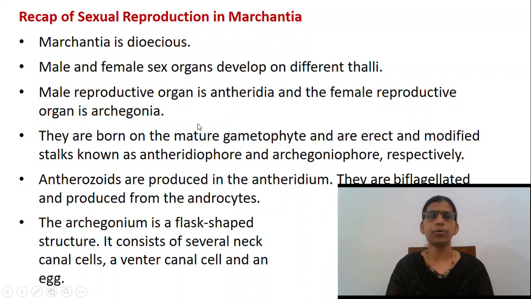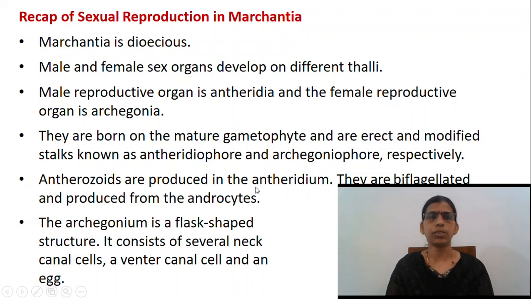Male reproductive organ is antheridia and the female reproductive organ is archegonia. They are borne on the mature gametophyte on erect and modified stalks known as antheridiophore and archegoniophore respectively.